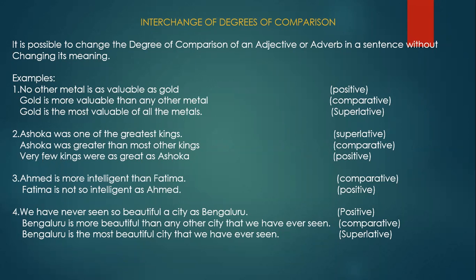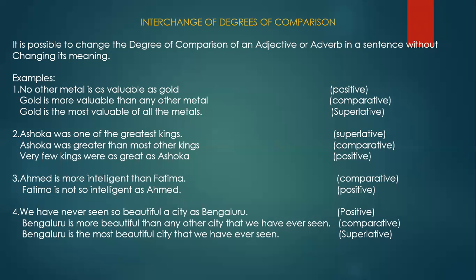we have an assignment. Okay, 10 sentences are there. The instruction is to change the degrees of comparison without changing the meaning. The first one, I want everyone to look into your Total English book, page number 229. This stone is less heavy than that.